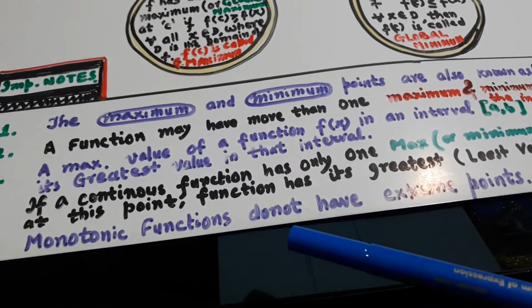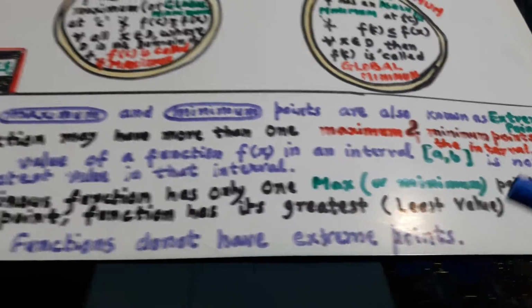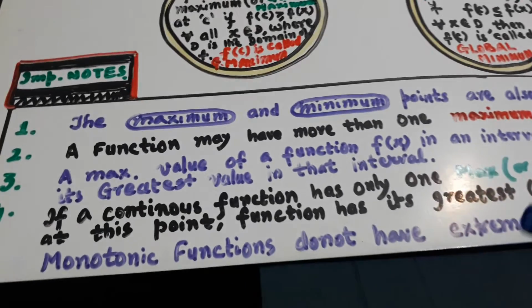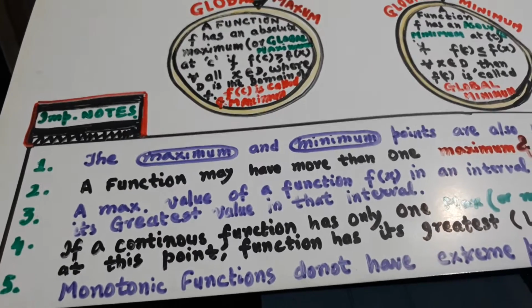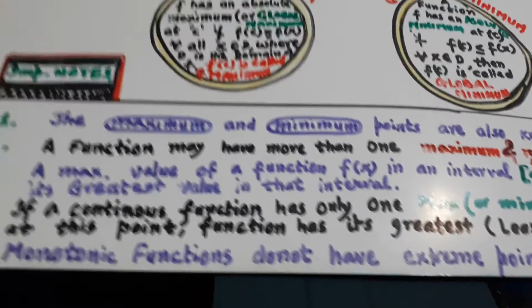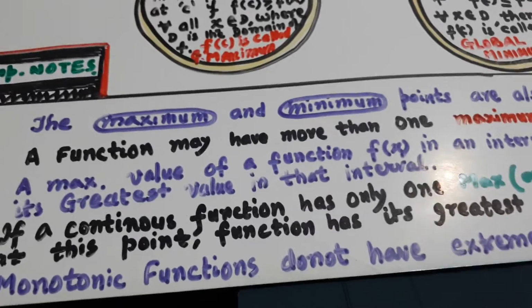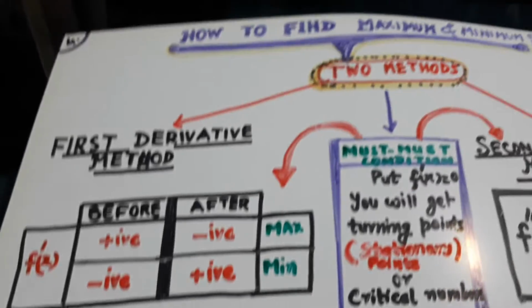Monotonic functions do not have extreme points. Monotonic means they are going in one tone. The curve is going up, and it is not stopping. So there will be no maximum, no minimum. Let us go to the next one.